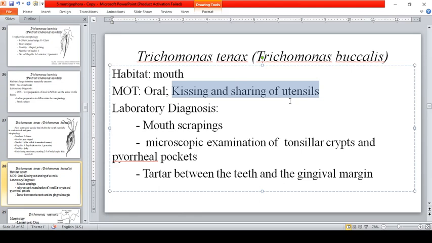So, also guys, according to studies, kung madalas kayo mag-kiss ng partner mo, you will also share the types of normal flora found in the oral cavity of each partner. So, kumbaga magpapasahan din kayo. Okay? Mag-sharean kayo ng bacteria. So, laboratory diagnosis, syempre, hindi po tae. Hindi po stool sample. Mouth scrapings, microscopic examination of tonsillar crypts, and pyorrheal pockets, and tartar between the teeth and gingival margin.